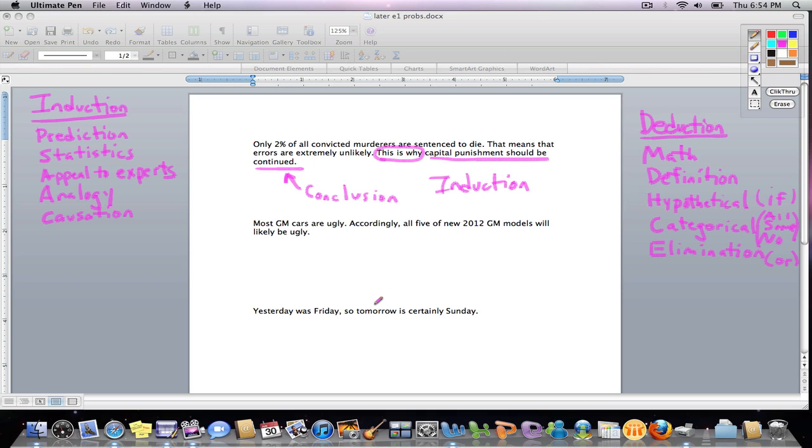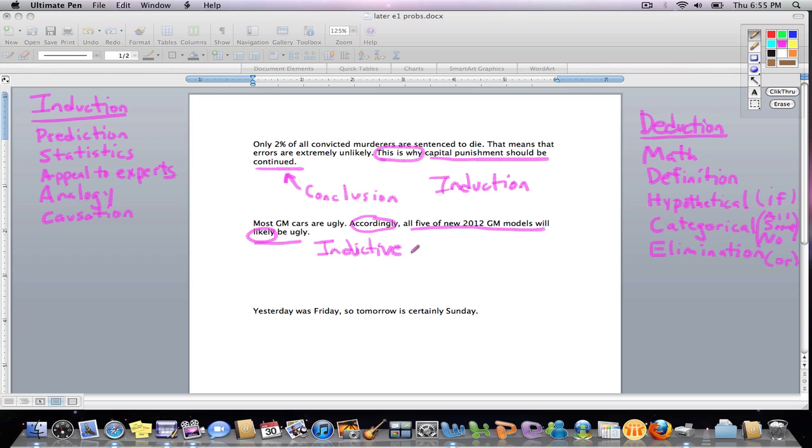All right, let's go on to the next one here. This one had to say inductive or deductive as well as assess the reasoning. So this is where everything got put together. Now, step by step, again, first let's find what the conclusion is. The word accordingly tells us that our conclusion is all 5 of the new 2012 GM models will likely be ugly. All right, the premise for that is most GM cars are ugly. This is definitely on the inductive side. Inductive. We have all 5 of the new GM models will likely be ugly. Giveaway there for sure that we're on the inductive side.